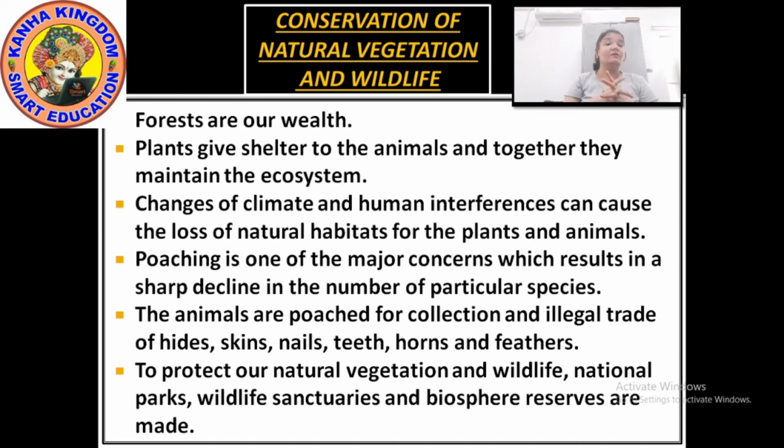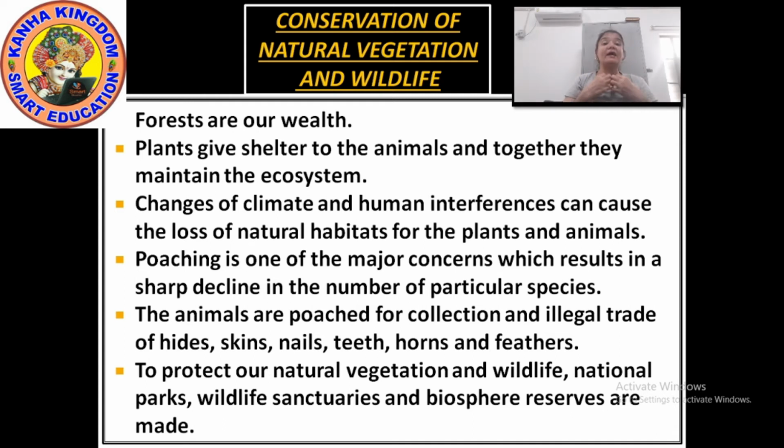right? Other thing, poaching means hunting. Hunting is one of the major concerns which results in the sharp decline in the number of particular species, right? Only for the purpose of entertainment or for our selfishness we are doing hunting. We are hunting the animals, right? And because of which a number of particular species are getting extinct, getting disappeared.